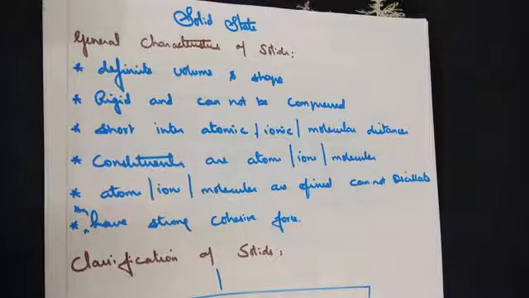Now you know the basic point of difference between the three states of matter, namely solids, liquids and gases. Solids are made up of ions or atoms or molecules. In solids, these ions or atoms or molecules are closely packed. Let's see a few more points of general characteristics for a solid.